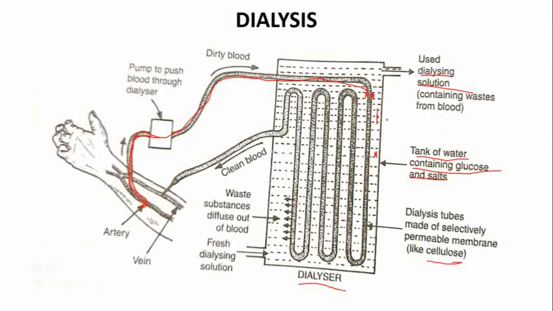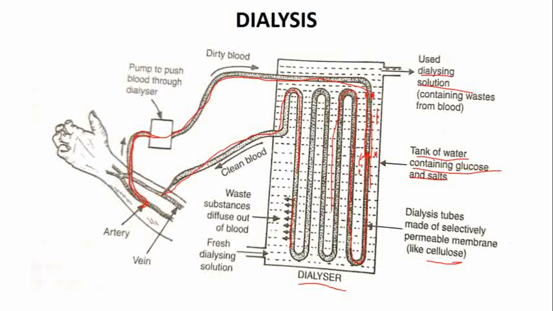Because cellulose is selectively permeable, so it will allow only the waste material from the blood, that is the urea and harmful salts, to go into this dialysing liquid. The purified blood can again be transferred back into the vein of the patient.